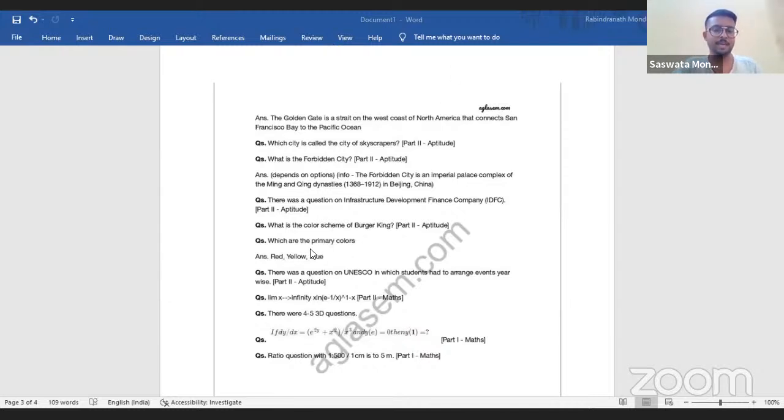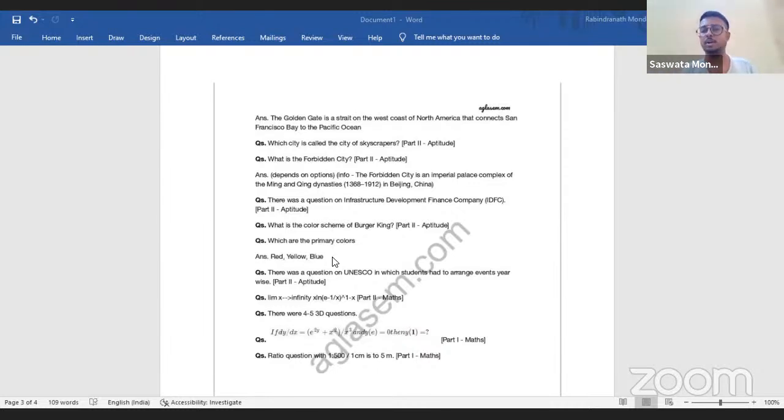What are the primary colors? Red, yellow, blue. Okay, now see this answer. As I mentioned, this has been taken from a web source. Red, yellow, and blue, RYB. What students make the mistake of is that once I discuss these papers, I should also tell you this, which is not written over here.